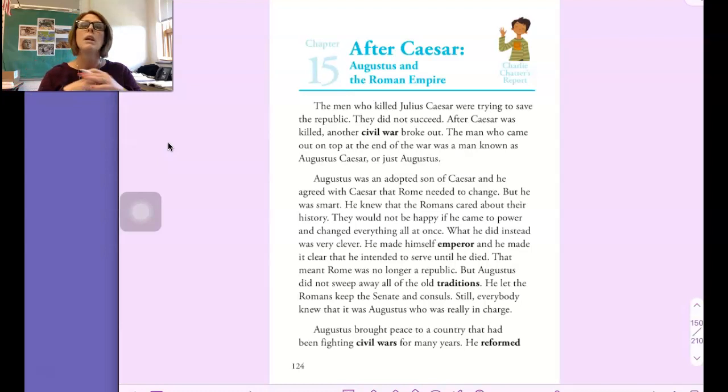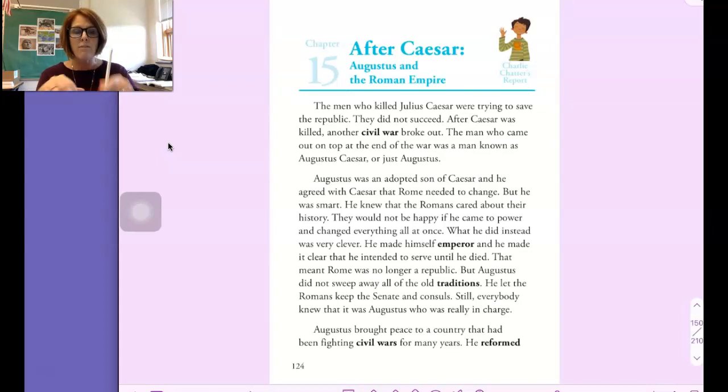Here we go. Chapter 15, After Caesar, Augustus and the Roman Empire. The men who killed Julius Caesar were trying to save the Republic. They did not succeed. After Caesar was killed, another civil war broke out. The man who came out on top at the end of the war was a man known as Augustus Caesar, or just Augustus.